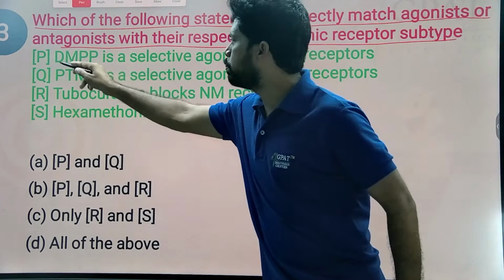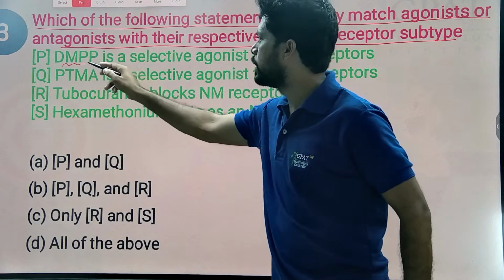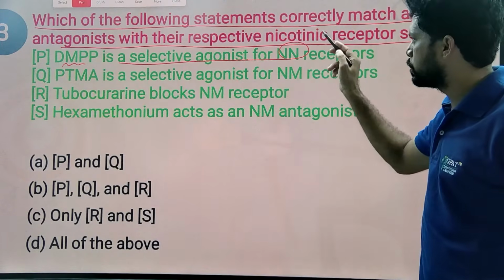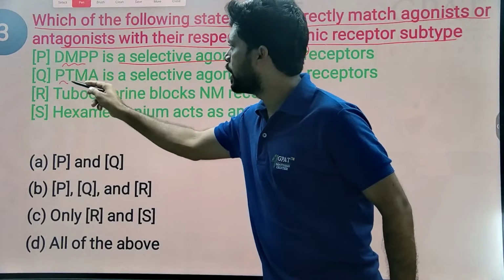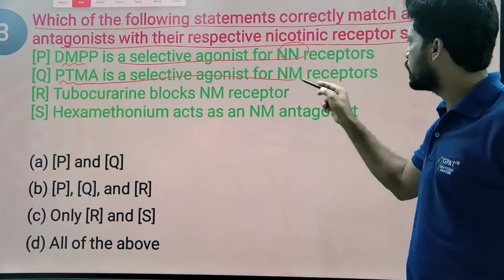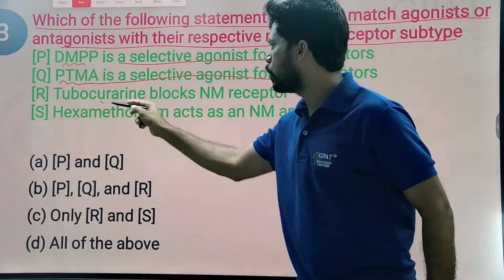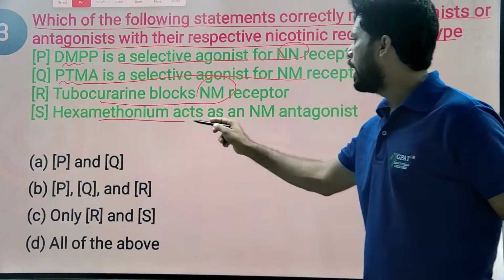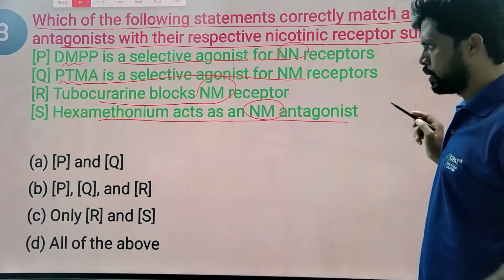So DMPP is a selective agonist for the NN receptor. PTMA is a selective agonist for the NM receptor. Tubocurarine blocks NM receptors. Hexamethonium acts as an NN antagonist.